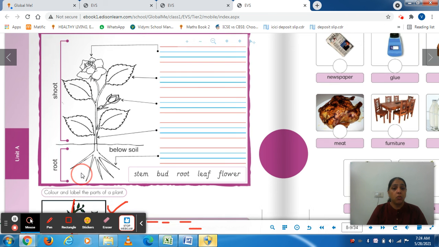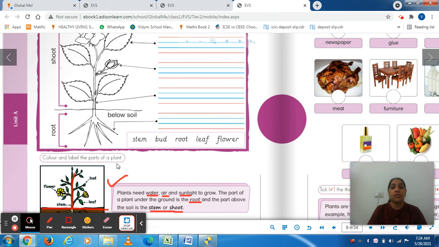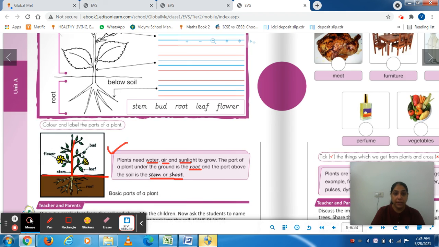Now see children, what you can see, color and label the parts of a plant. Now see the below part. I have told you this below part is called root. The upper part is called stem. What is this? This is a leaf. When we talk about more than one, we say leaves. But we are talking about one, so that is leaf. This is a flower. And what is this? This is a bud. From a bud, a flower comes. So this is a bud. Okay? Is it clear to you all?